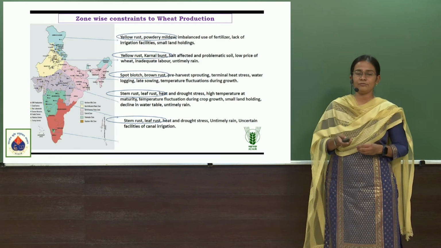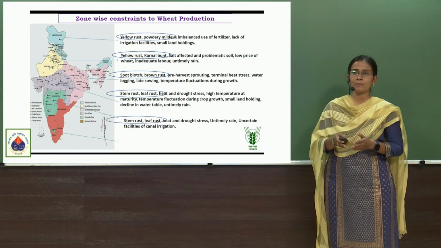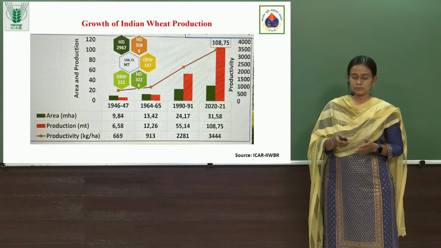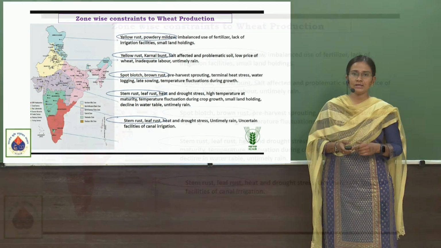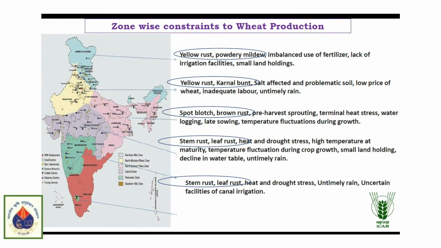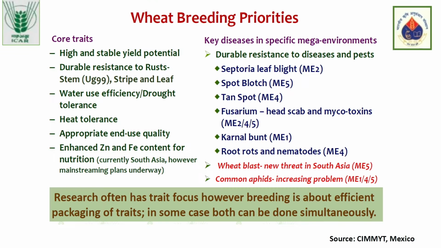If you observe, the common problem among all these zones is rust. In northern parts of India, we have a problem with yellow rust and leaf rust, and in central and southern parts of India, we have a problem with stem rust and leaf rust. So these are the main fungal diseases constraining wheat production in India.